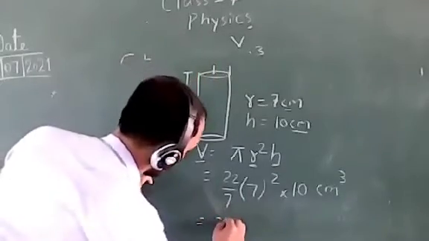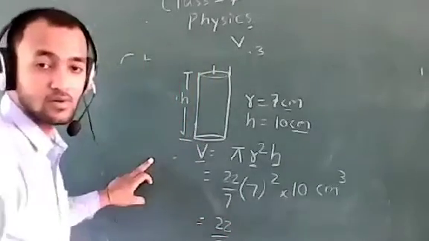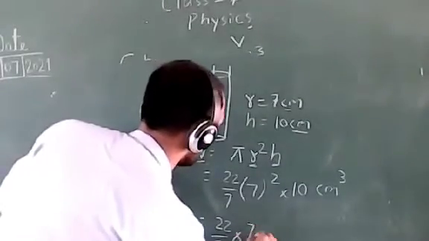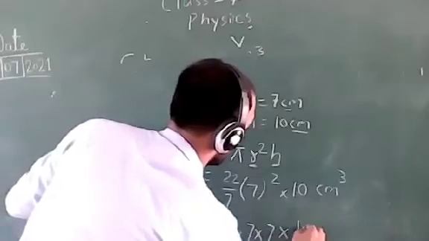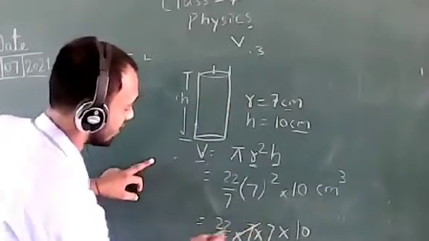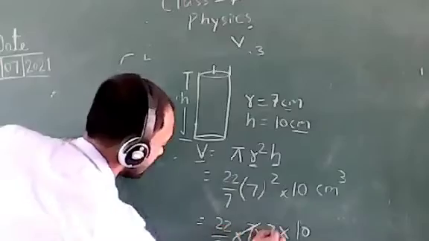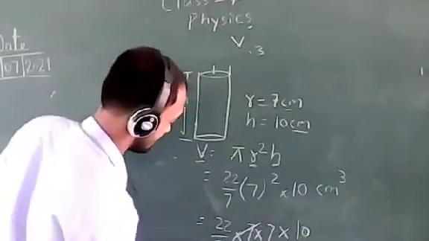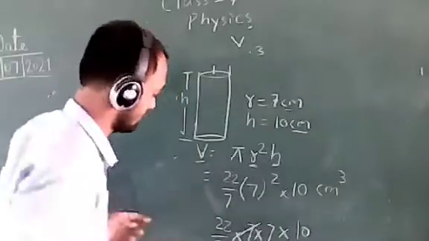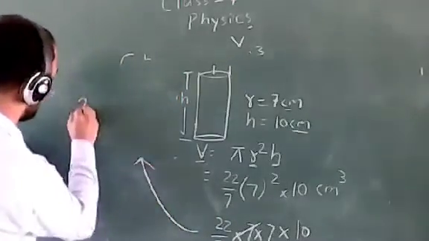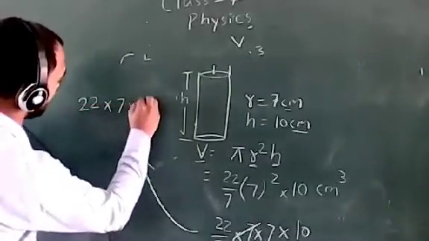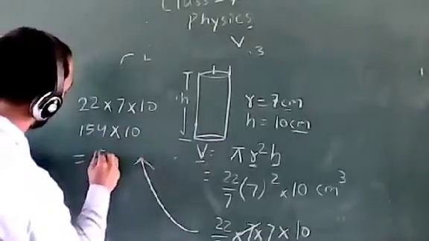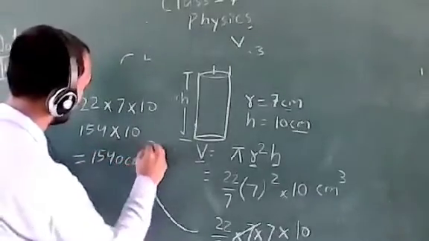Now 22 by 7 into 7 into 7 into 10. We cancel 7 by 7, remaining 22 into 7, 154. Then 154 into 10, 1540 centimeter cube.